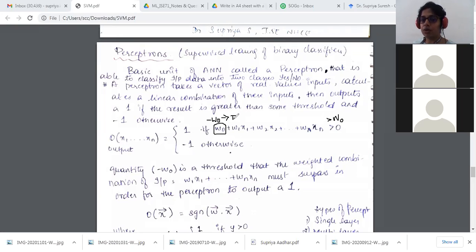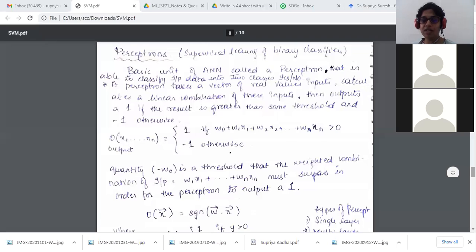When you're writing it mathematically, this is how we write it. So W0 is basically the threshold, or we call it the bias, so that the entire value tends to 1 based on the condition.